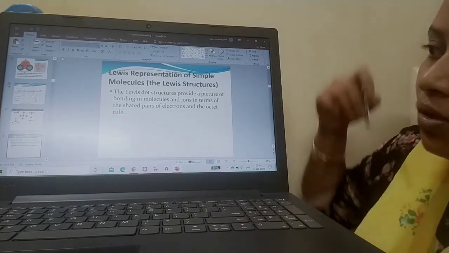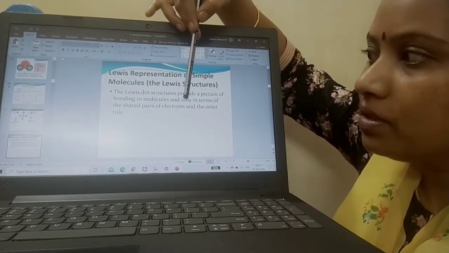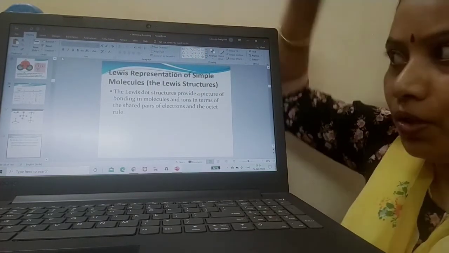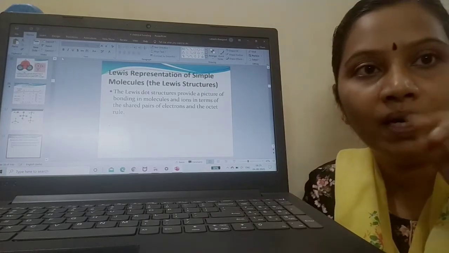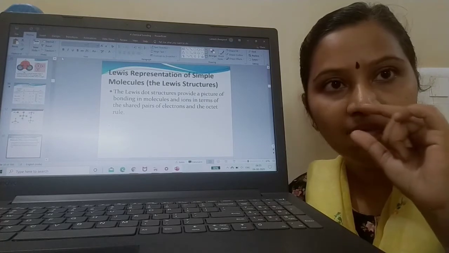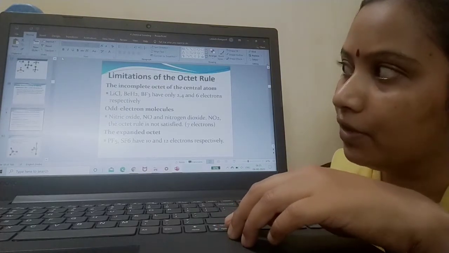See, the Lewis dot structure provides a picture of bonding in molecules and ions in terms of shared pairs of electrons and the octet rule. Yes, correct. We have seen that only the valence electrons are represented in the Lewis dot structure. It is written with the symbol, represented by the valence electrons, that is, the unpaired electrons.